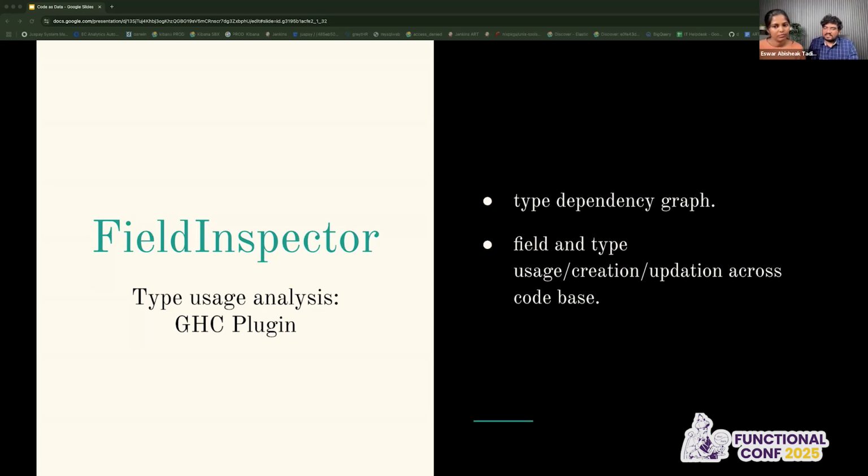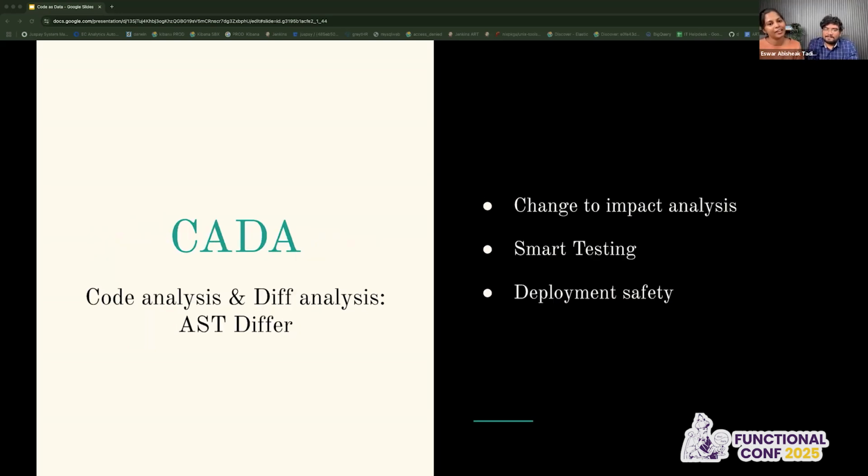See, getting all these details is really nice, but there is another tool which is quite exciting for us. Chaitanya, can you explain that? Yeah, so this is CADA, which is code analysis and diff analysis. Ideally, you can think we can just do git diff and get the data, right? Yes, but if we want to know which feature or which flow is affected, it becomes hard. So we use AST diff, and whenever there is a feature, a release, or a PR getting merged, we always do this diff analysis.